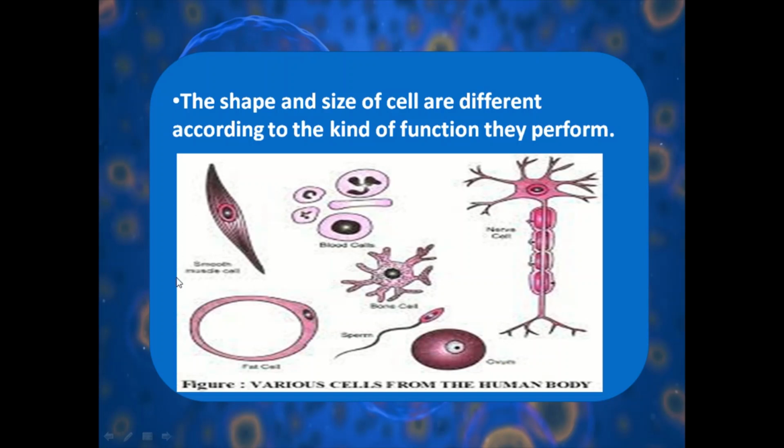Now look at this beautiful diagram which shows you the different types of cells present in the human body. The shape and size of cells are different according to the kind of functions they perform. Like the nerve cell is elongated because its function is to transmit impulses from one organ to the other. Okay. The fat cell is circular in shape because it stores fats. So we can say the shape and size of a cell is different according to the function they perform.